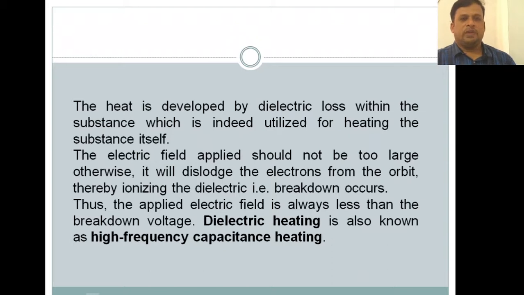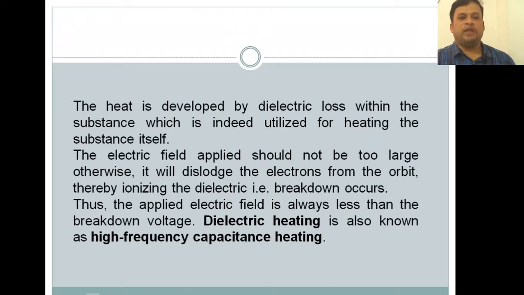So the heat is developed by dielectric loss, as we already discussed, within the substance, which is indeed utilized for heating the substance itself. Now the electric field applied should not be too large. So you are applying the electric field here, and it should not be too large, otherwise it will dislodge the electrons from the orbit, thereby ionizing the dielectric. That means breakdown will be occurring. Thus the applied electric field should always be less than the breakdown voltage.